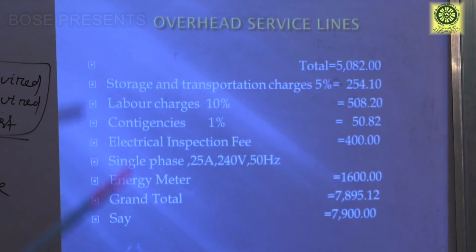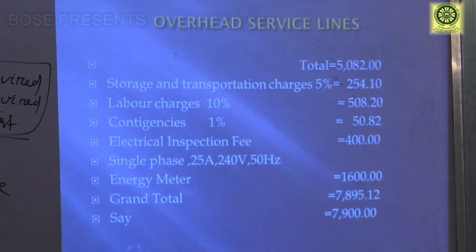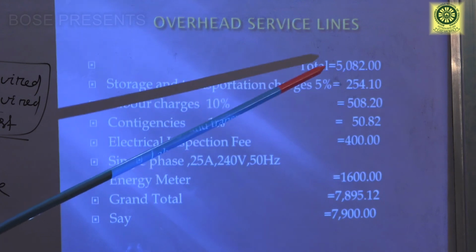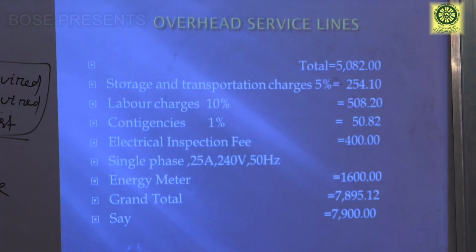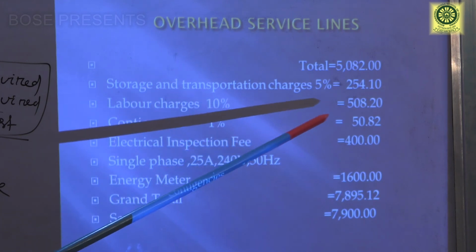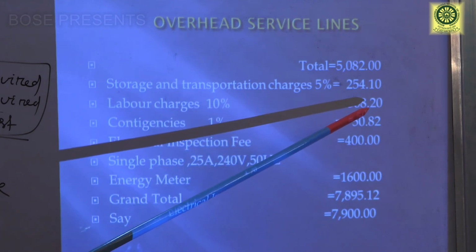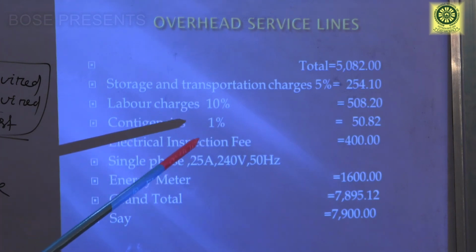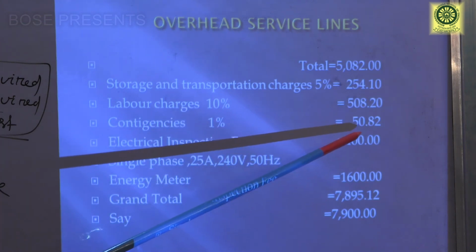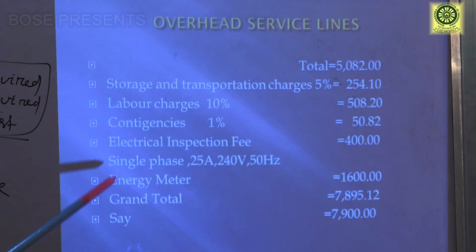And storage and transportation always taken 5%. So 5% of this total amount is 254 rupees 10 paisa. Labor charges is 10%. It will cost 508 rupees 20 paisa. Contingency 1%. It will cost 50 rupees 82 paisa. Electrical inspection fee is 400.